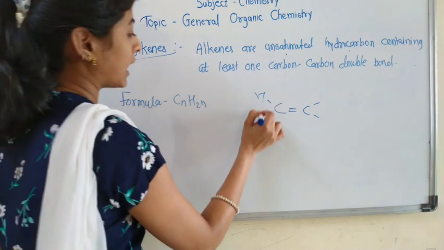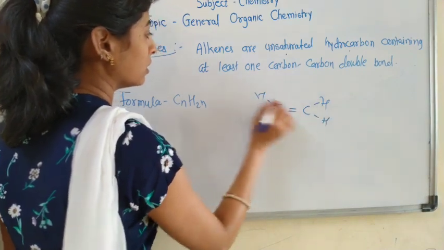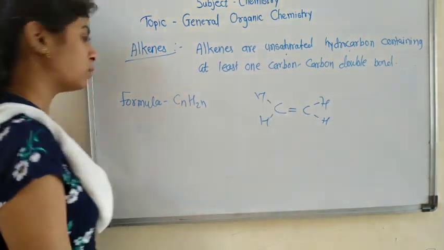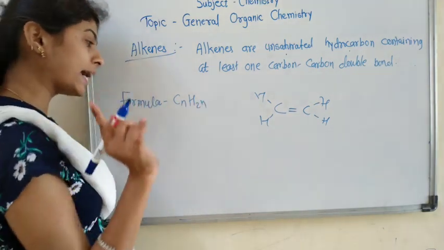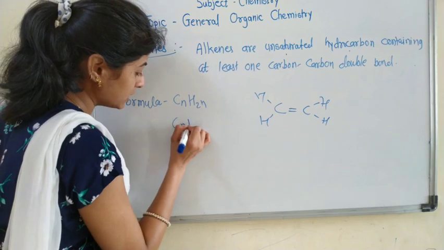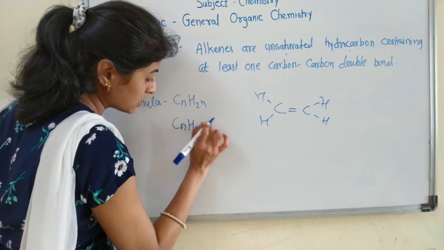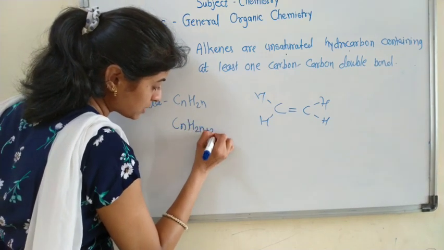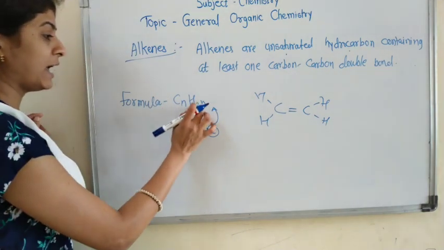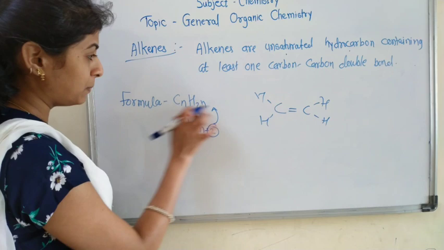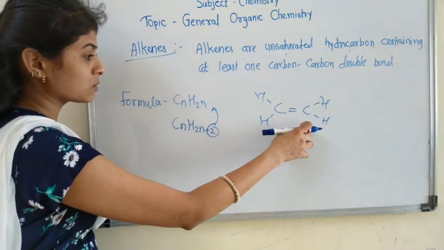Hydrocarbons means containing carbon and hydrogen. They have the general formula CnH2n, whereas in alkanes the formula is CnH2n plus 2. Here this plus 2 term is missing. We apply this formula in the case of this compound.